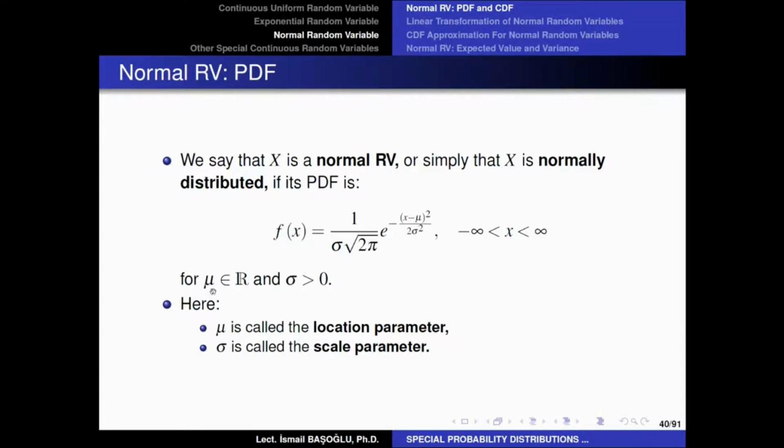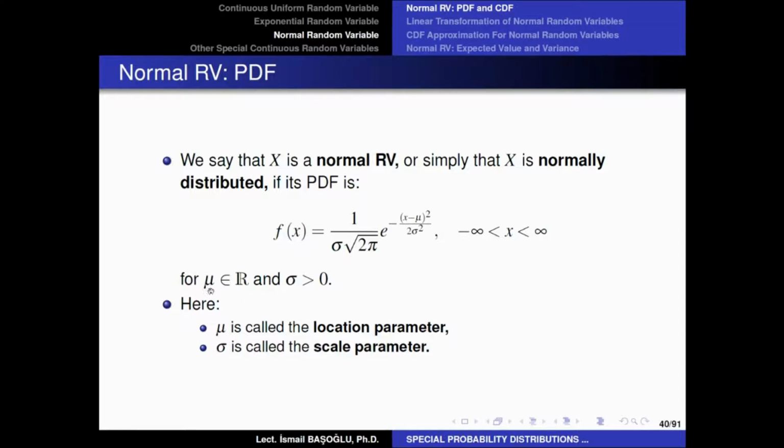So mu can take any real value, and sigma can only take positive values. Remember, a probability density function can only be a non-negative function, and if sigma here is negative, then this function would also be a negative function. Therefore, it is forbidden for sigma to take any negative value. It cannot be zero either. However, mu can take any value.